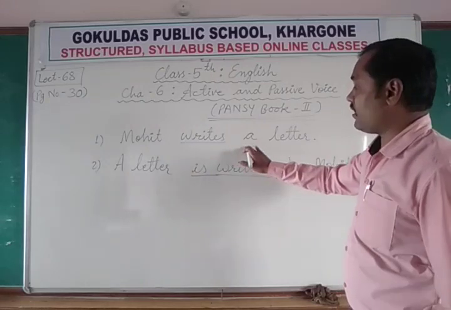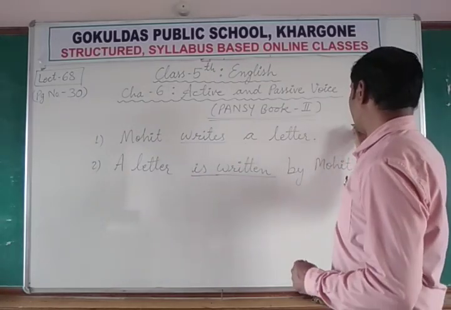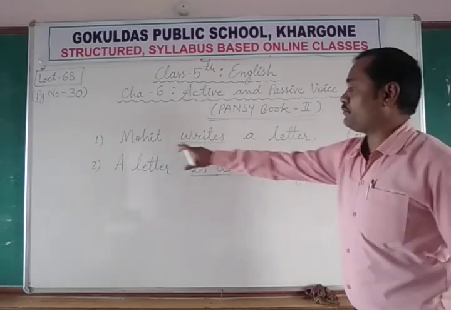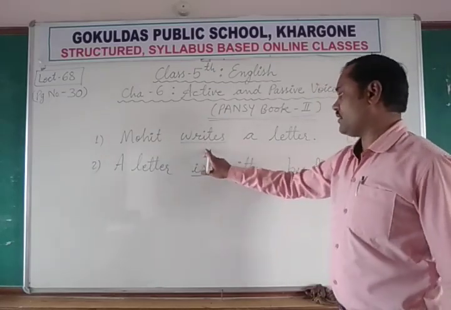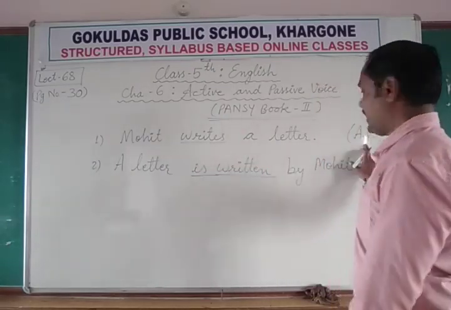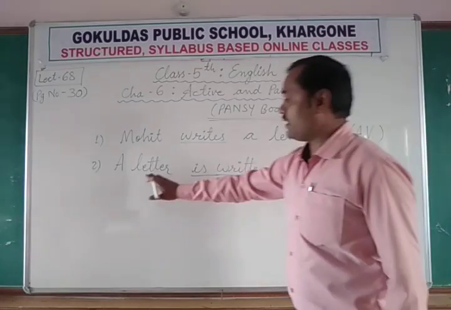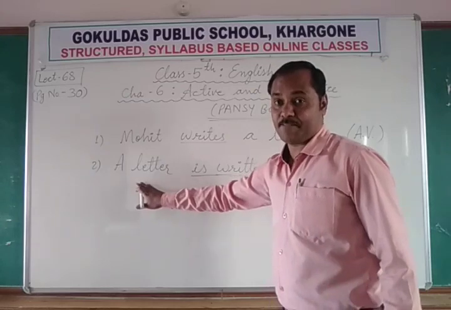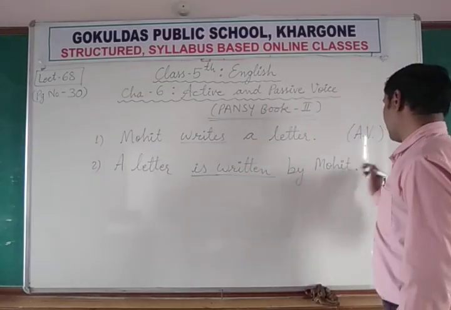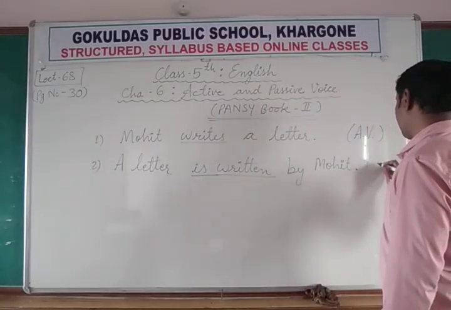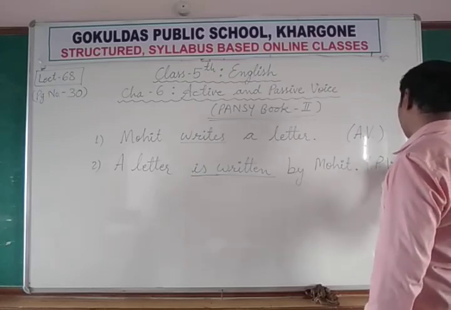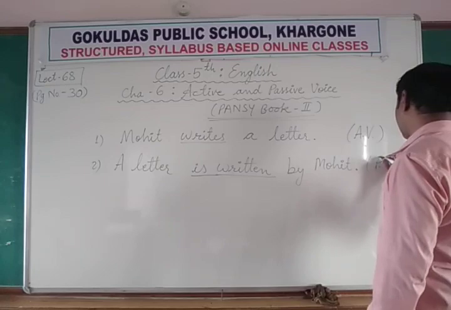So that is called active voice. This way of writing a sentence is called active voice, where the subject performs some action on the object. And here the subject is being acted upon by Mohit. That is called the passive voice of saying something.